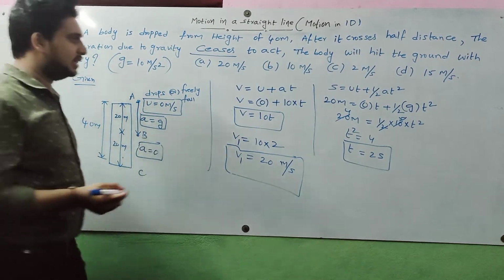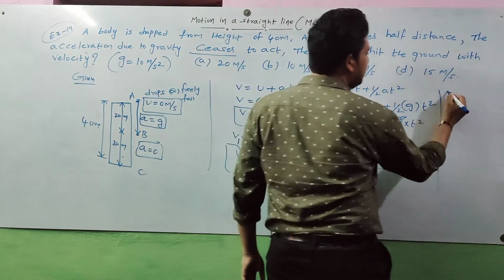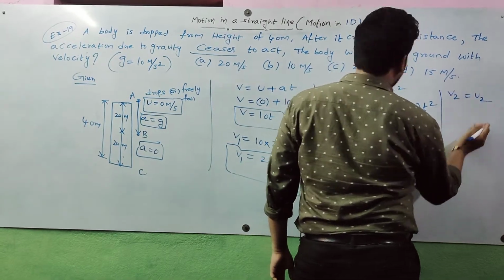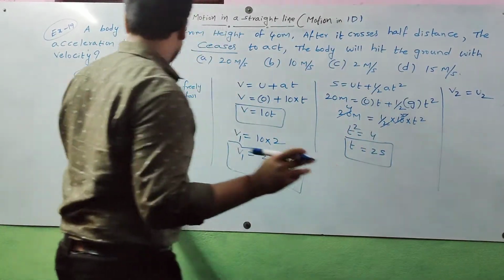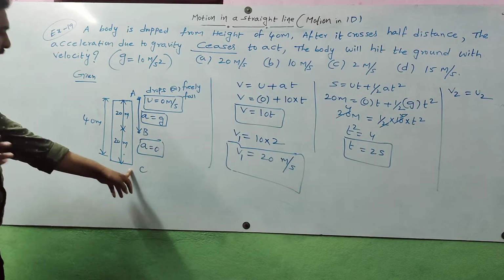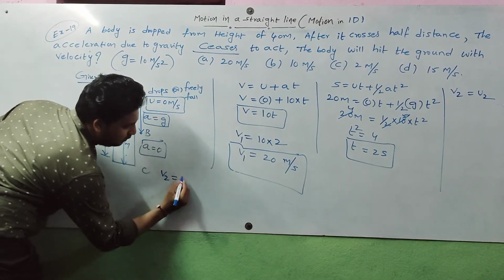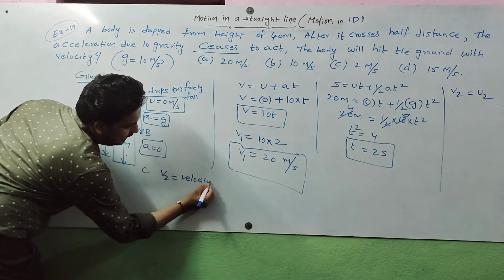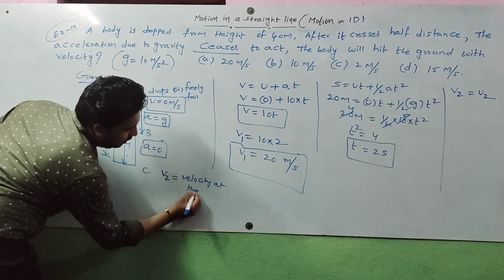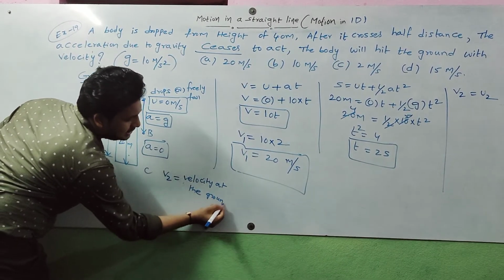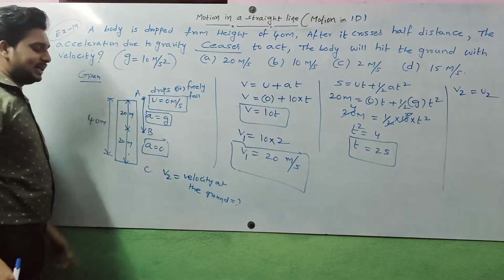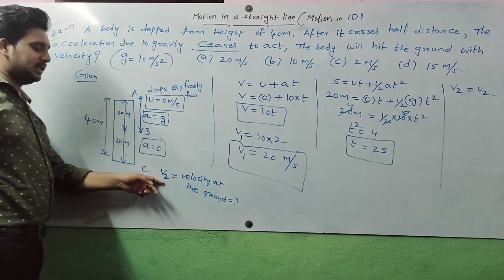Acceleration is 0, so V2 is equal to U2 plus aT. What do we need to find? The velocity of the second half at the ground, the V2 value. Second step means final velocity, that's why I consider V2.